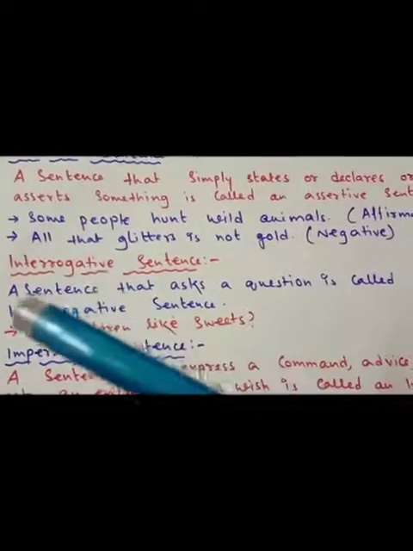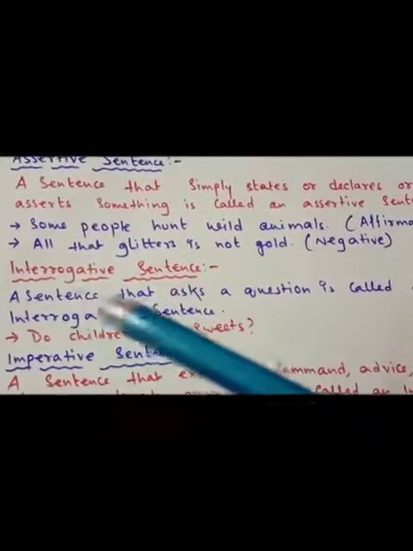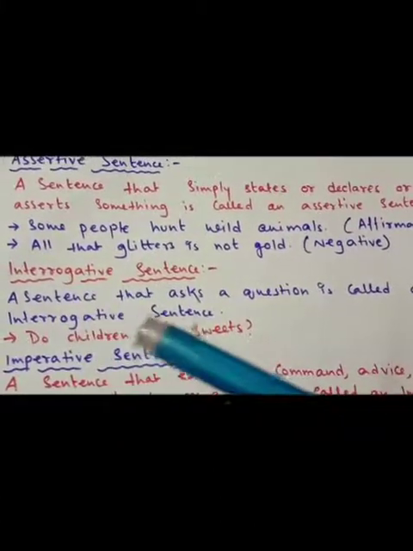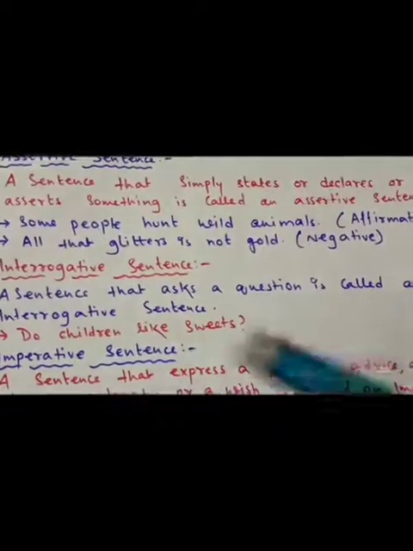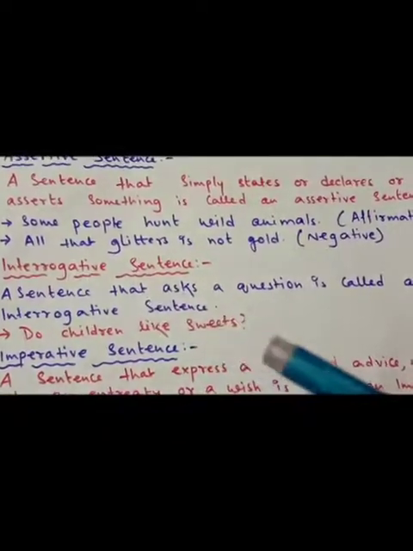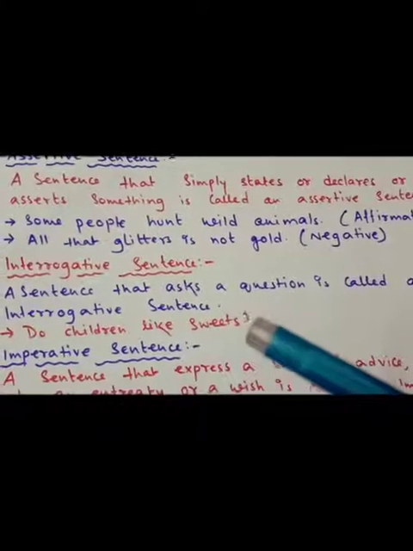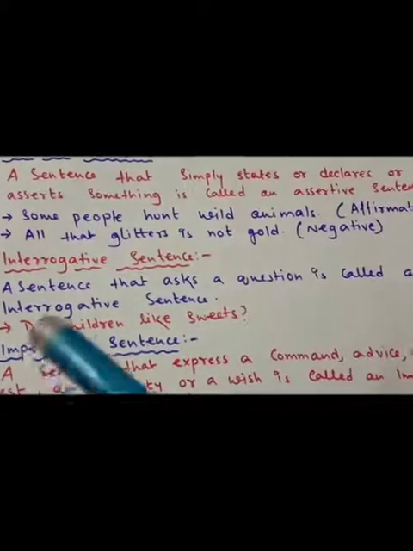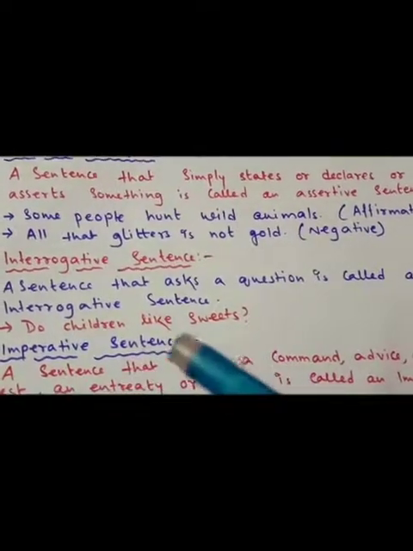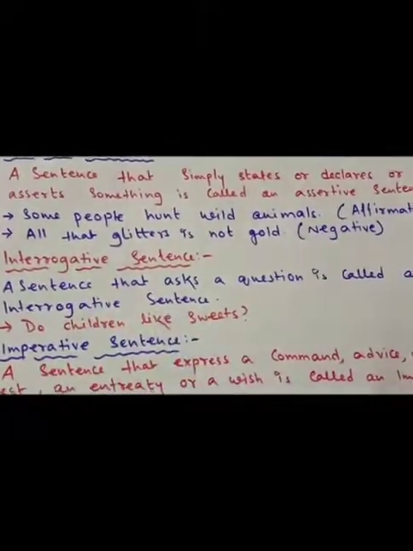Second one, that is called interrogative sentence. Interrogative, through this name you can understand that a sentence that asks a question is called an interrogative sentence. And in the interrogative sentence, we must have the interrogation mark, that is the question mark. Here, do children like sweets? When we are questioning something, that is called interrogative sentence.